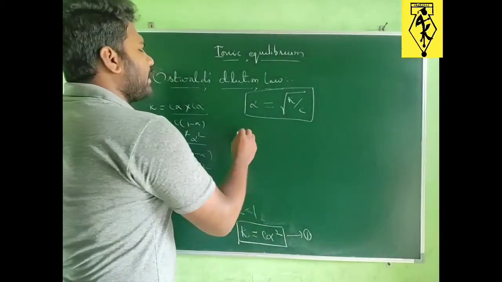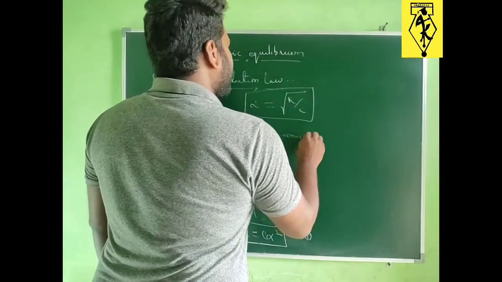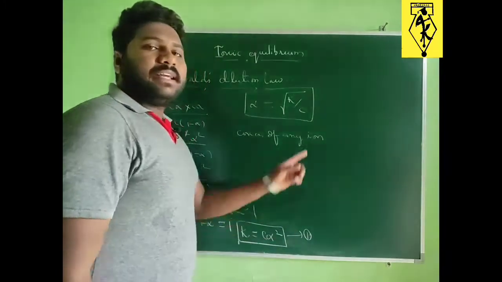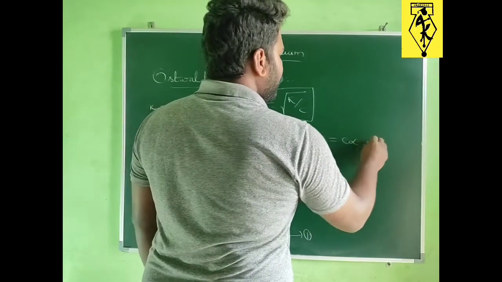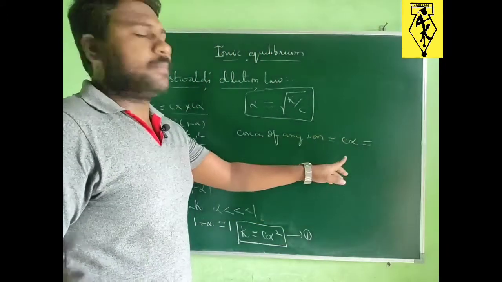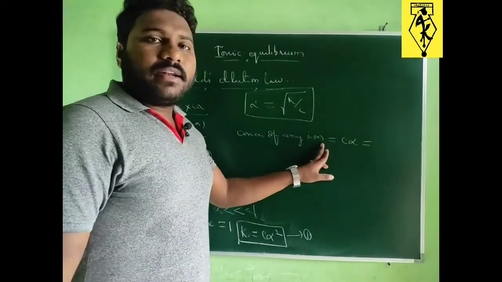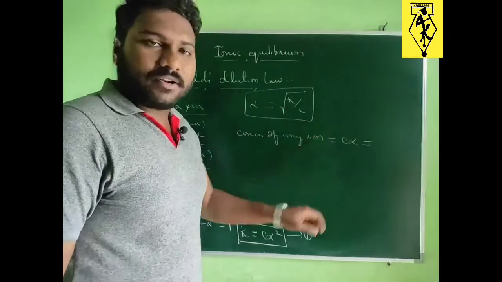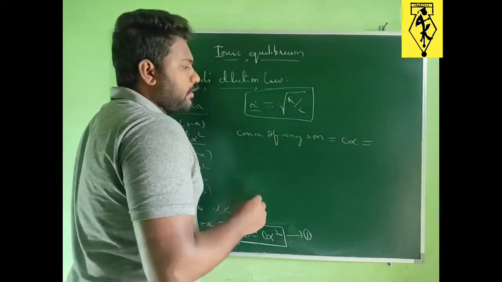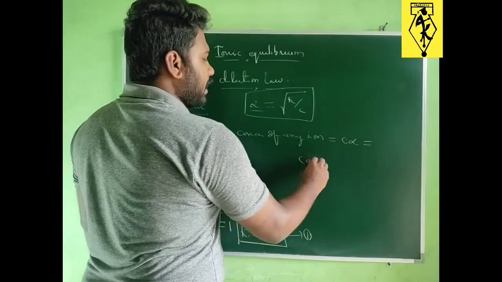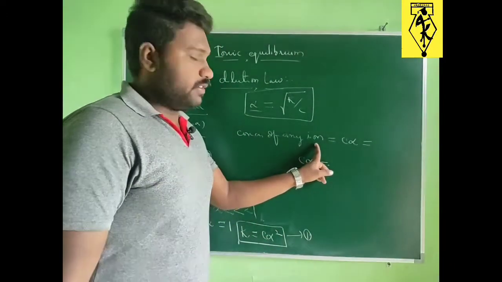Or if you want to calculate the concentration of any ion which we obtained in that reaction, that can be calculated by using C alpha. C alpha will give us the concentration of the ion we obtained in a particular reaction. Already we have the alpha value here. So if we multiply this alpha with C, we are going to get the concentration of any ion at equilibrium.